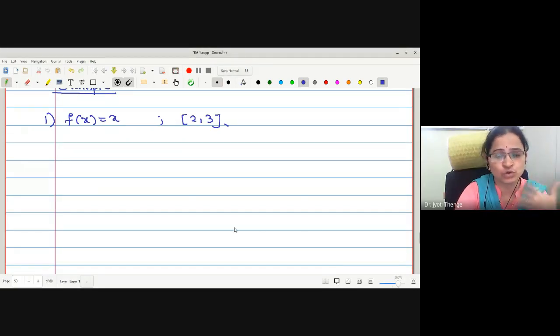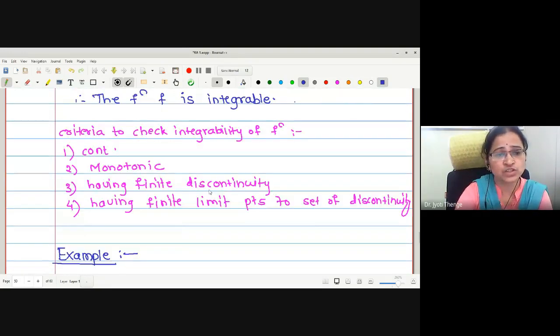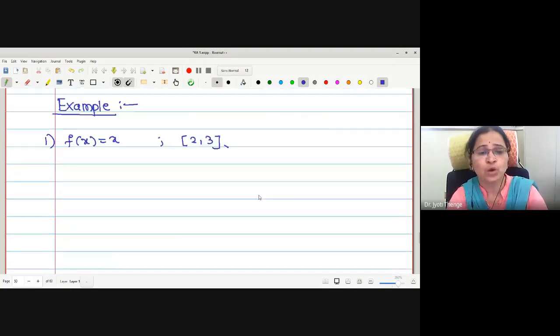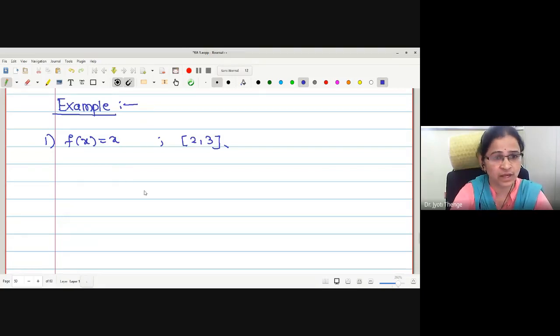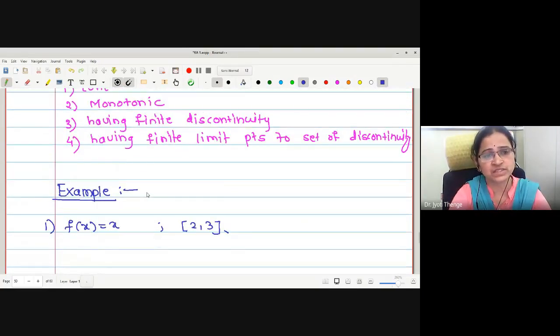Same, if I want to use the Riemann sum definition, we have to make the partition, we have to select the point Ti, then we will find the Riemann sum, we will check the limit, and we will find out whether the function is integrable or not. Now, instead of using those two specific methods, we will use any one of the criteria to check. No doubt, if one has to find out the integral value, then we have to go for one of the methods. Now, f of x is equal to x.